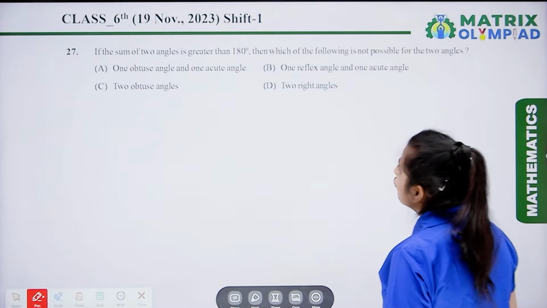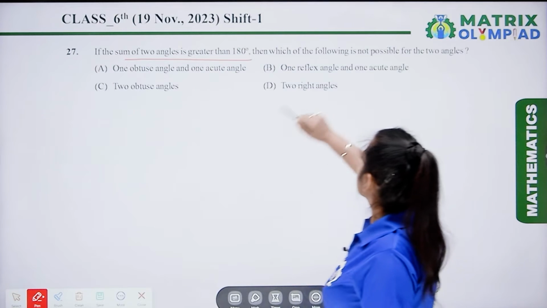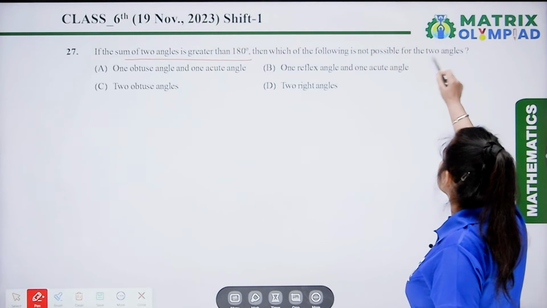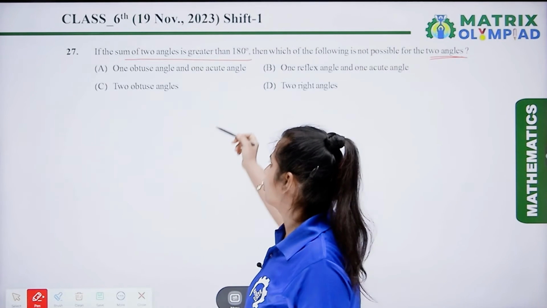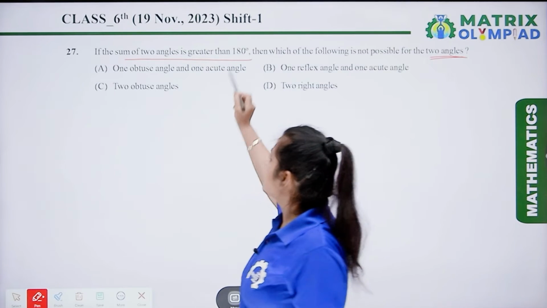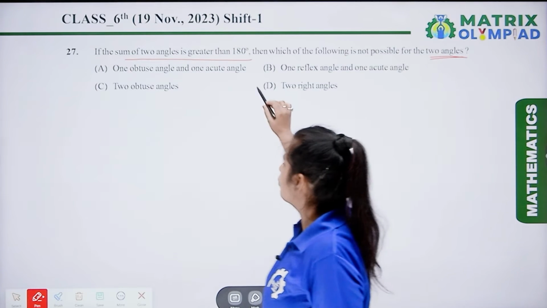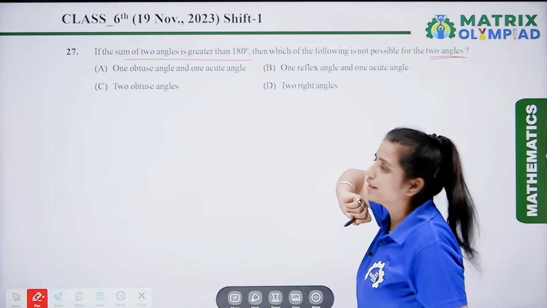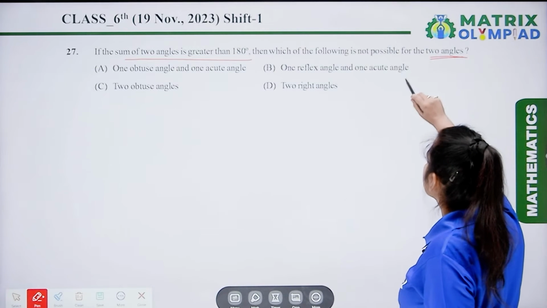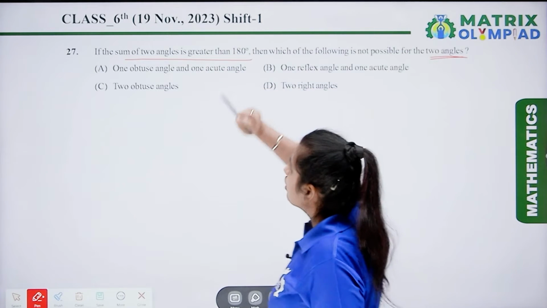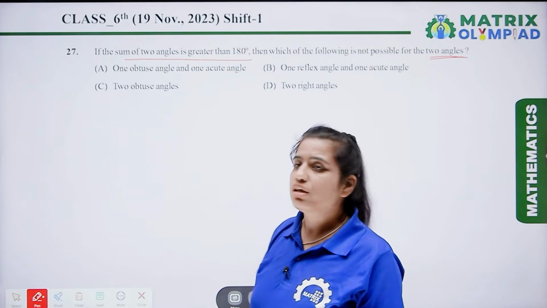If the sum of two angles is greater than 180 degrees, then which of the following is not possible for two angles? So here we have to find out which option is incorrect for this condition. So the sum of two angles is greater than 180 degrees. So the first option is one obtuse angle and one acute angle can make the angle more than 180 degrees. Yes, it is possible. One reflex angle and one acute angle can also make the angles greater than 180 degrees.